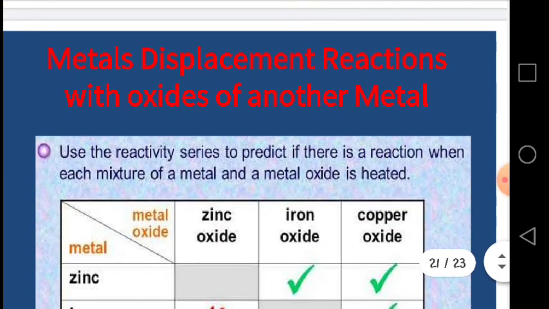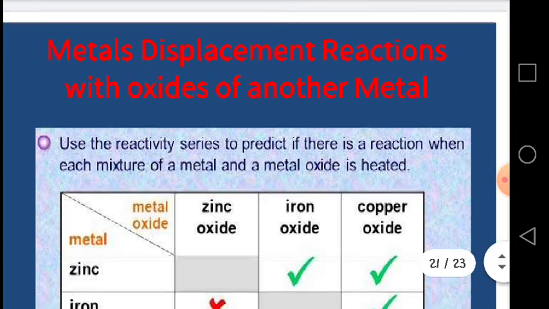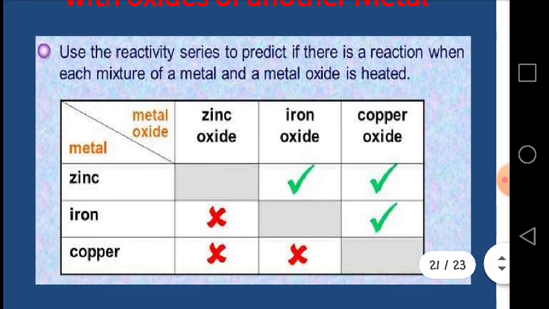Dear students, I have selected some more examples for metal displacement reactions with oxides of another metal. You can see zinc oxide, iron oxide and copper oxide. When we add zinc to zinc oxide, no reaction. When we add zinc to iron oxide, zinc displaces the iron and zinc oxide is formed and iron is separated. When we add zinc to copper oxide, copper is displaced and zinc oxide is formed. It means zinc is more reactive than iron and copper.